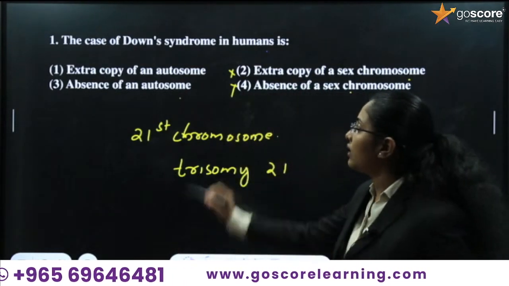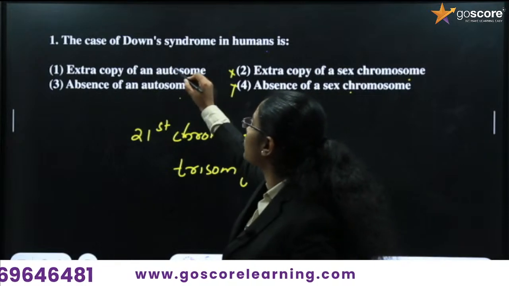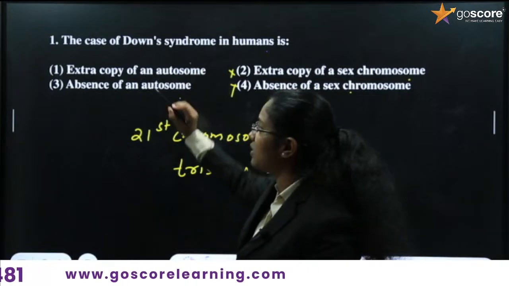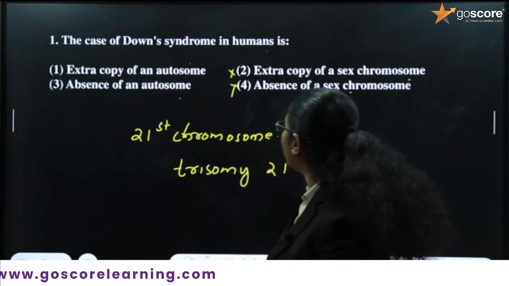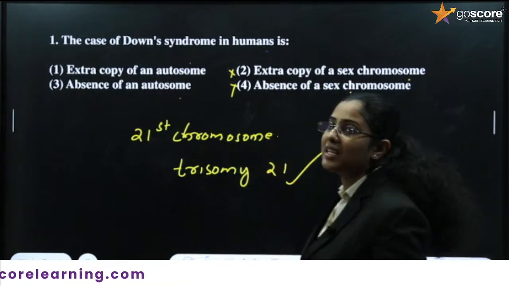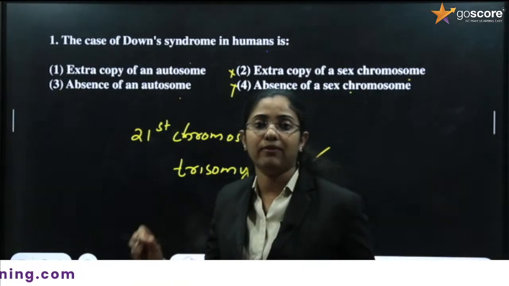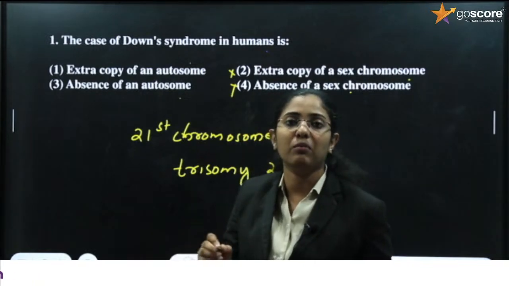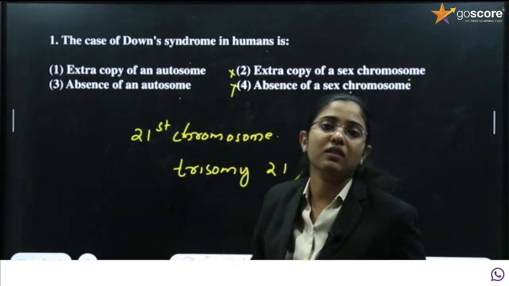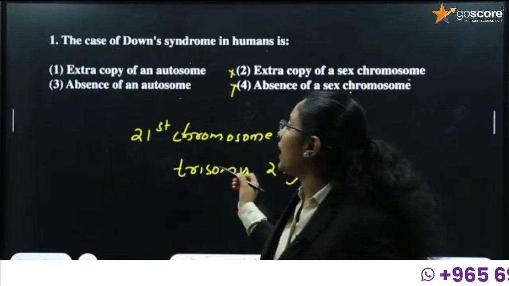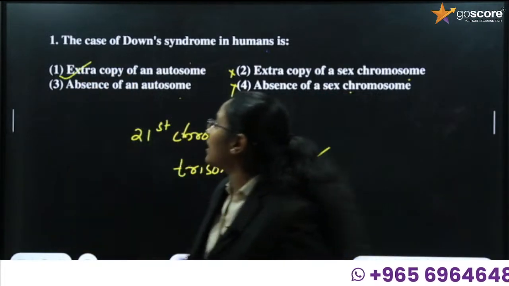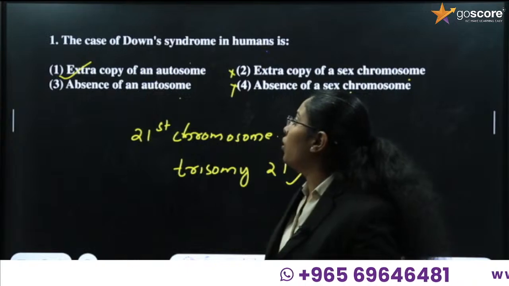The remaining answers are extra copy of an autosome and absence of an autosome, right? We have already studied that it is trisomy 21. The 21st autosome is added with one more chromosome and it forms trisomy 21. So we can say the answer is extra copy of an autosome.